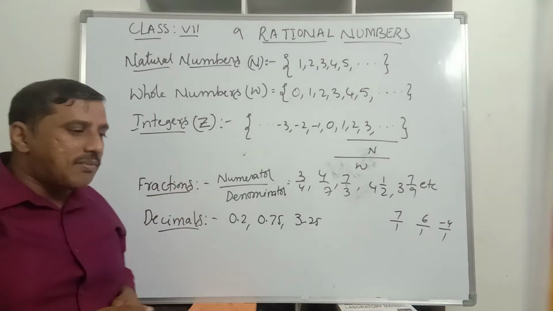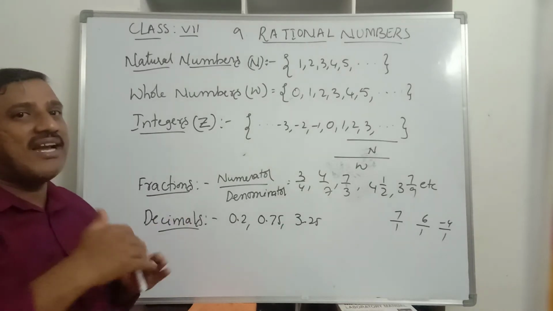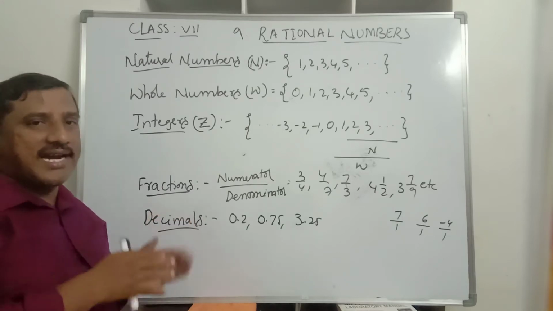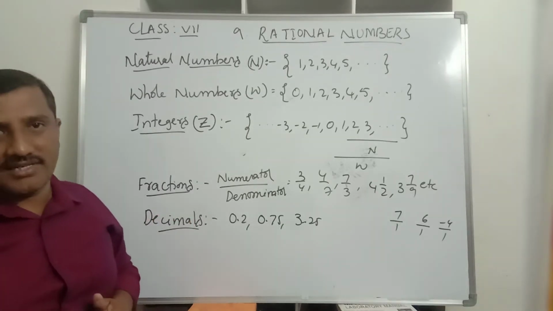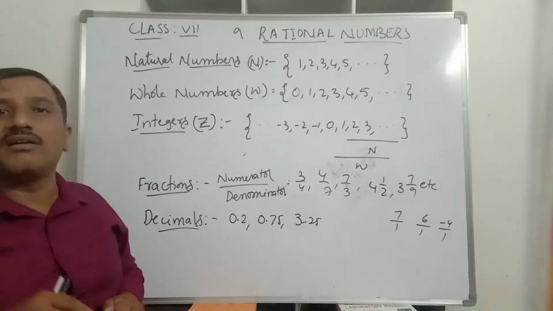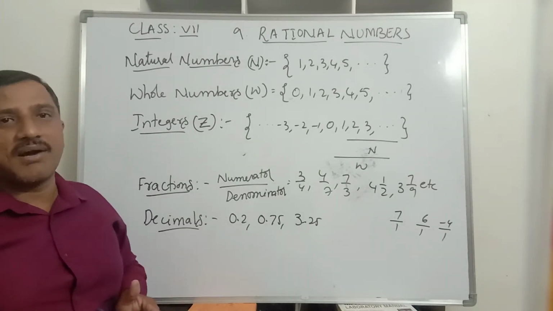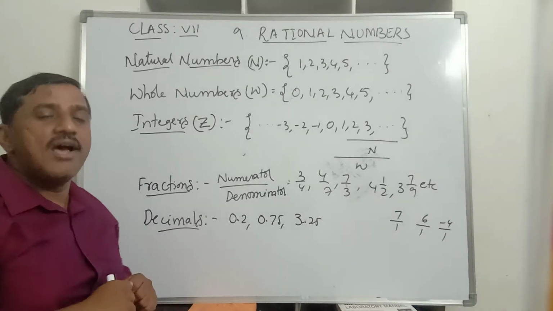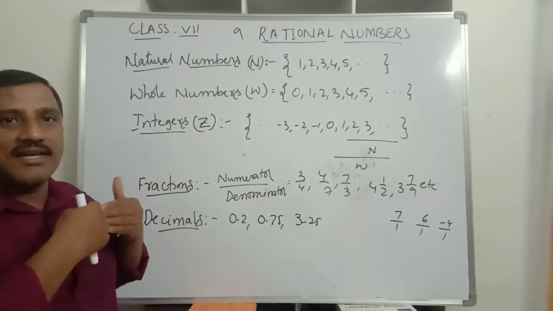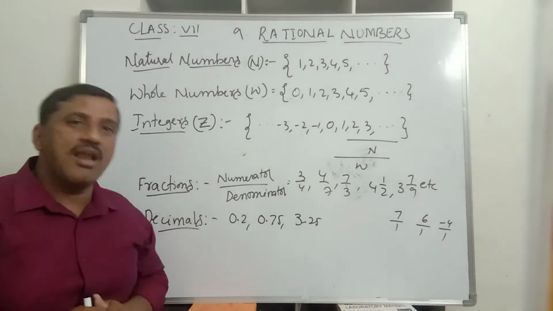In this chapter on rational numbers, we study what rational numbers are, how we represent them, equivalent rational numbers, positive rational numbers, negative rational numbers, standard form of rational numbers, comparison of rational numbers, and representing rational numbers on the number line. The basic operations, that is addition, subtraction, multiplication and division of rational numbers, we will study in class 7. We will study rational numbers again in class 8, class 9 and even in class 10.